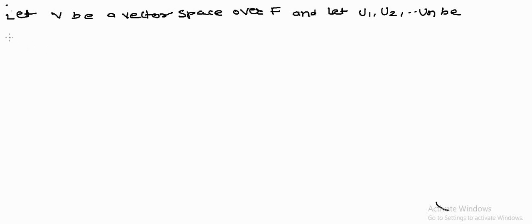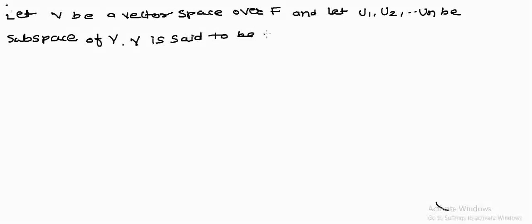These are the subspaces of V. V is said to be the internal direct sum of U1, U2, Un